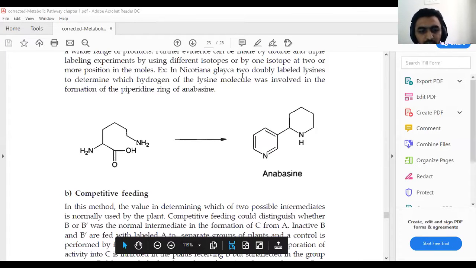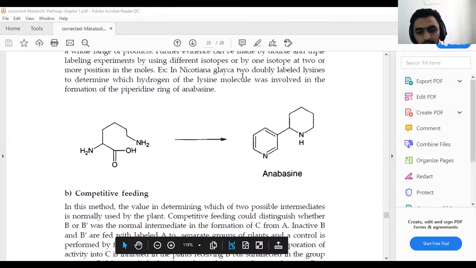Now we can see the second method, that is competitive feeding. The name is self-indicating: competition, or competing, in the determination of which of two possible intermediates is normally used by the plants. So in that technique, two intermediates can be used, but in the first technique only one step or one intermediate is converted from the precursor to the end product.